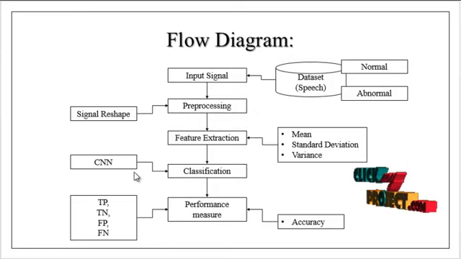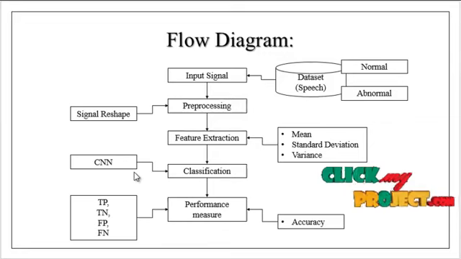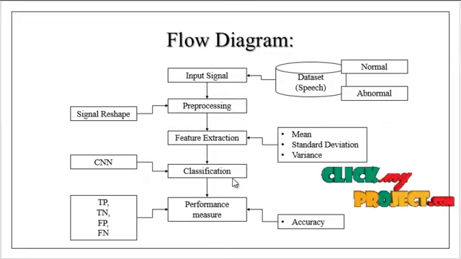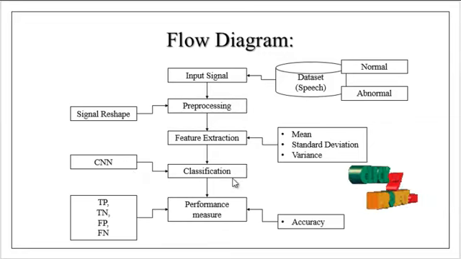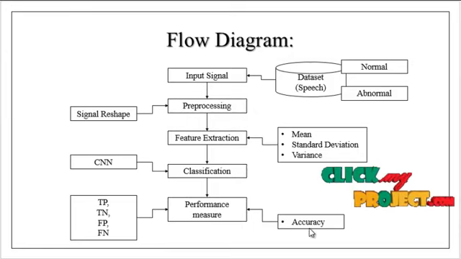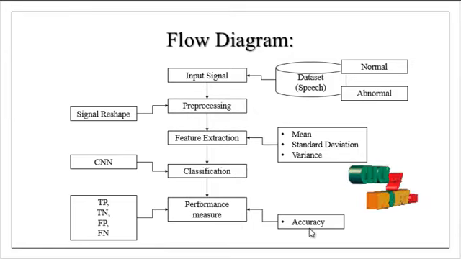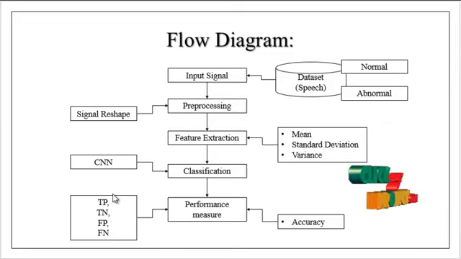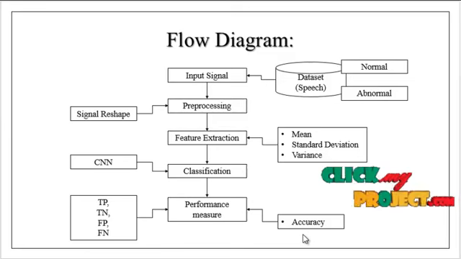The convolutional neural network, that is the CNN algorithm, is used to classify. After estimating the normality or abnormality of the signal, we do the performance measure by means of the accuracy and the error rate. For calculating the accuracy we need parameters like true positive, true negative, false positive and false negative. Based on these parameters we generate the formula to predict the accuracy as well as the error rate.